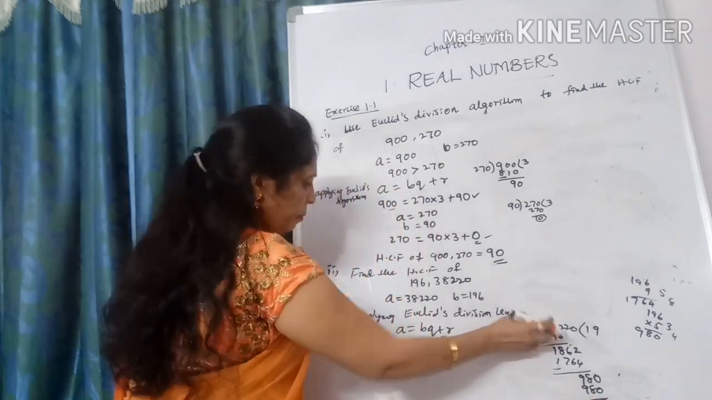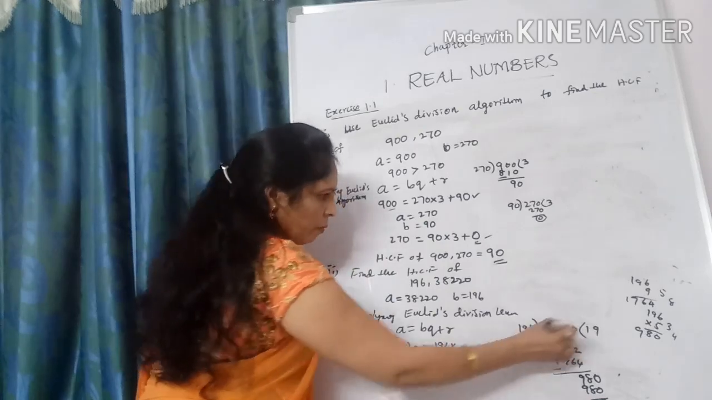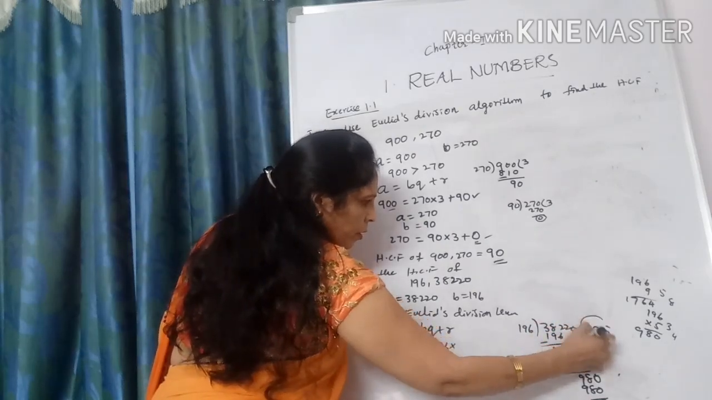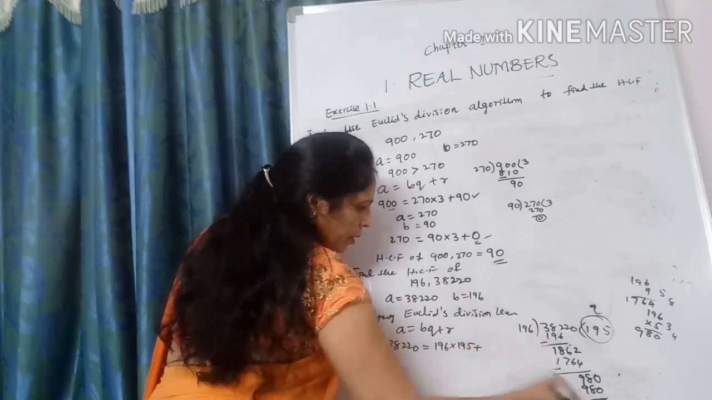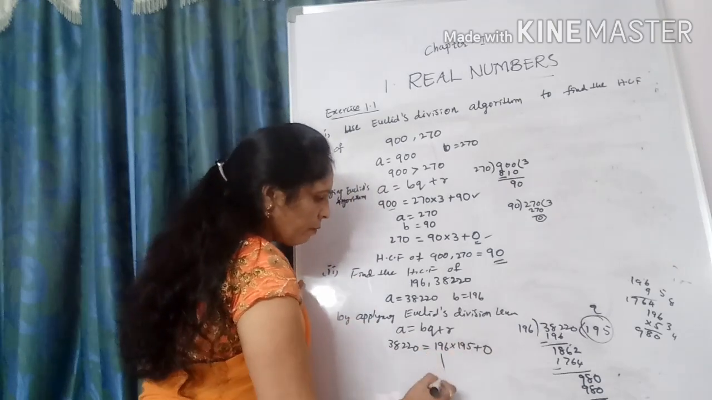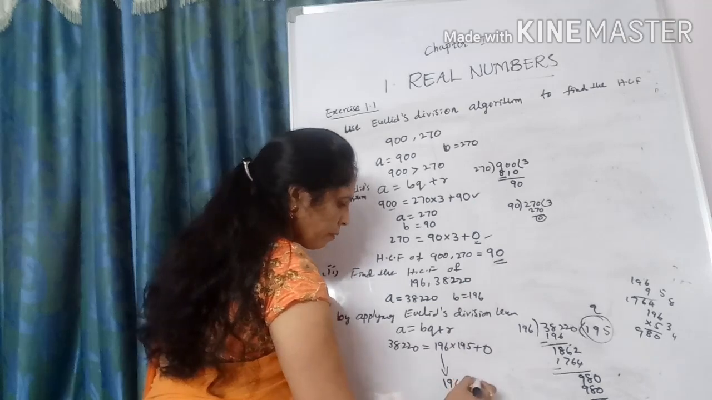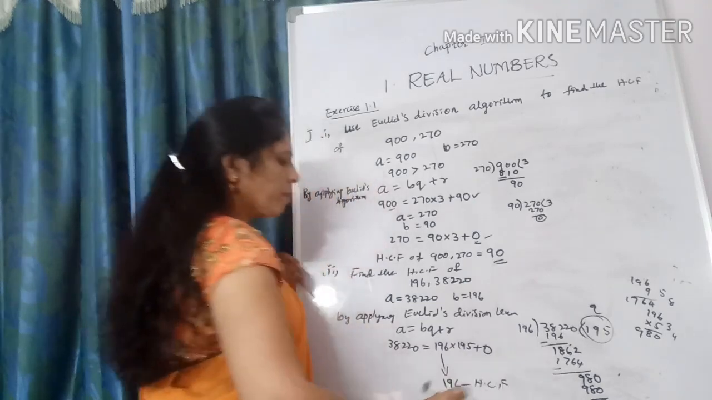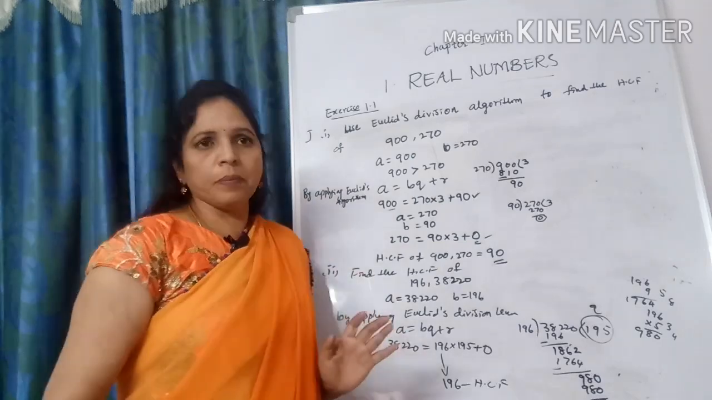Here we have only one step. A is equal to B into Q. What is Q here? Q is equal to 195. We got the remainder 0. Let's stop this division process. Which is the HCF? 196 is the HCF. Clear? We got it in only one step.